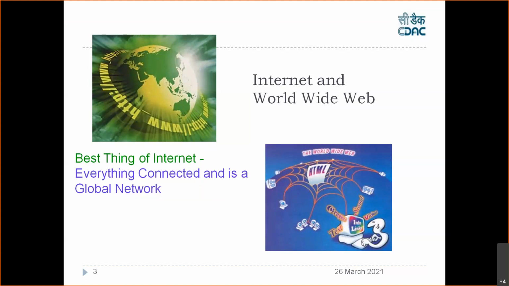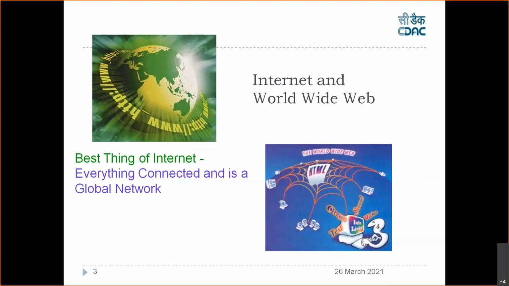Because of this only, you can browse the internet from your pocket computer. It's called a mobile phone, right? You can do online transactions. You can do chatting, Facebooking, Twitter, Instagram. Everything is now possible because everything is connected and it's a global network. So this is the best part of the internet, right? And it's a very good feature of the internet.